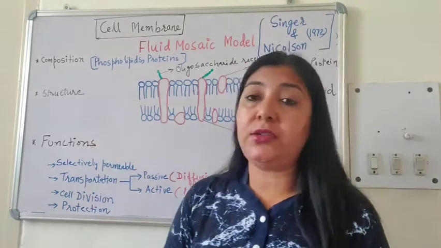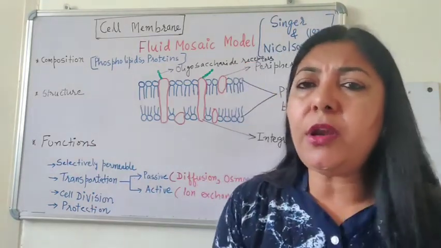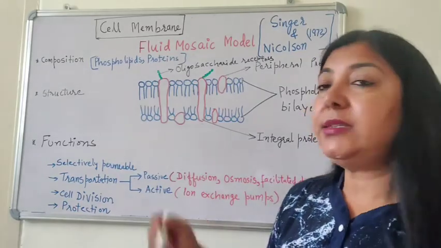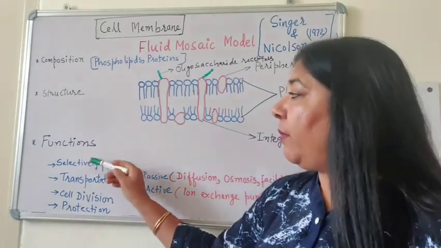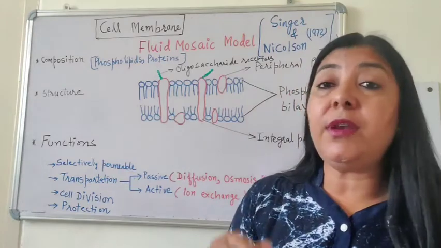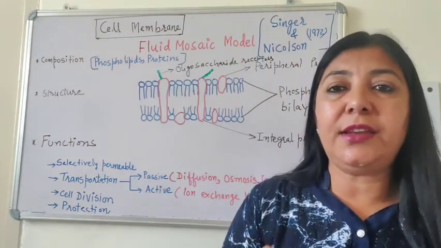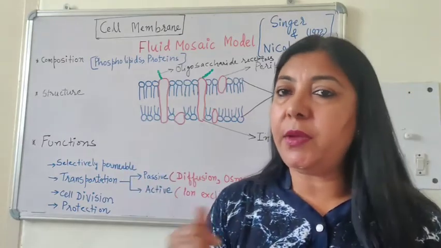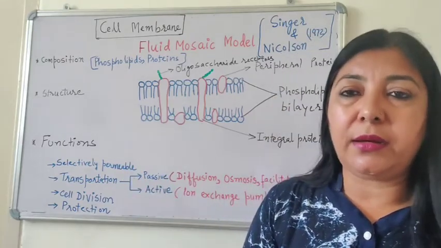Now let us come to the function. There are innumerable functions of plasma membrane or cell membrane. Let us see them. Cell membrane is a selectively permeable membrane. We say it is SPM, selectively permeable or semi-permeable. What does it mean?